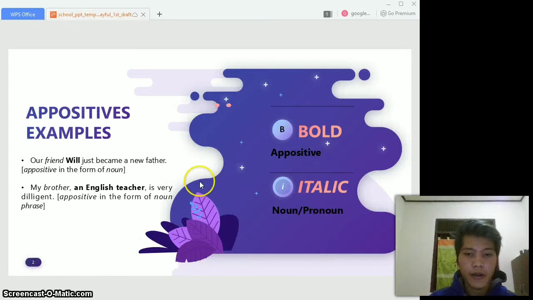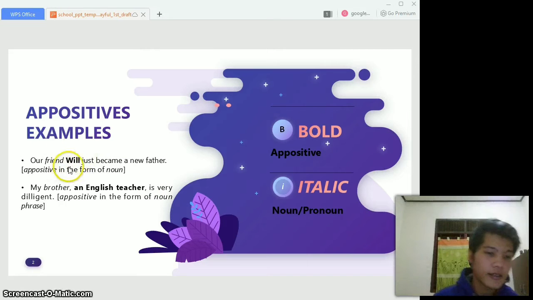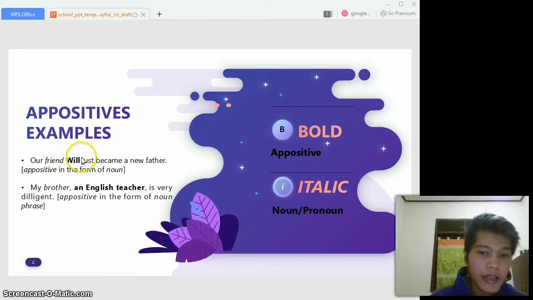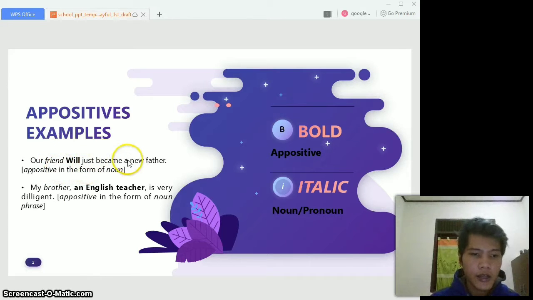So these are the examples. I give you some information to make it easy to understand. The bold word is the appositive and the italic word is the noun or pronoun. So look at this example. Our friend Will just became a new father. You can see that Will is a bold word, which means that Will is the appositive. And friend is in italic, which means that friend is a noun. So in this case, Will as the appositive describes friend as the noun.